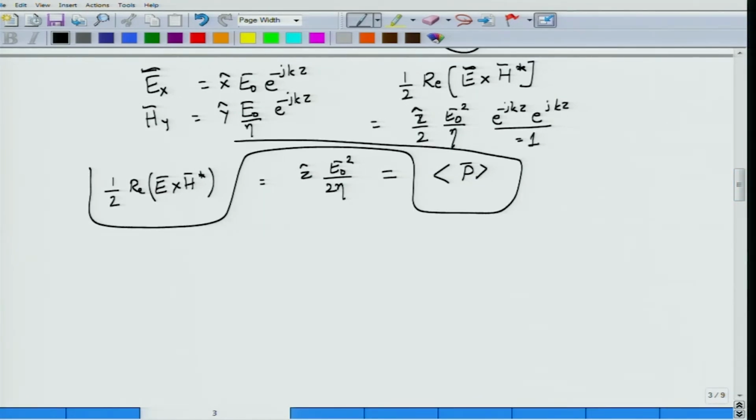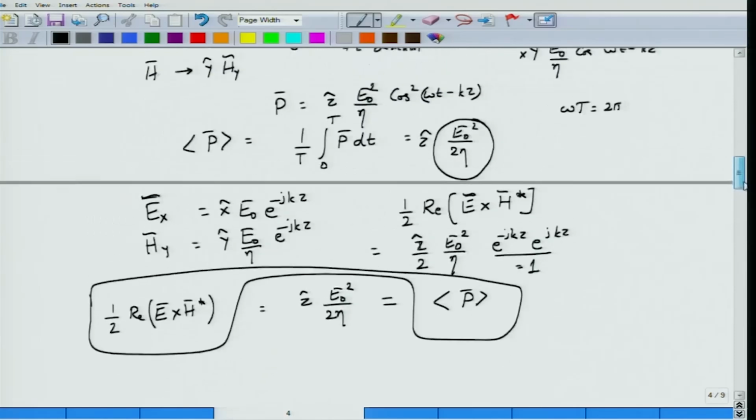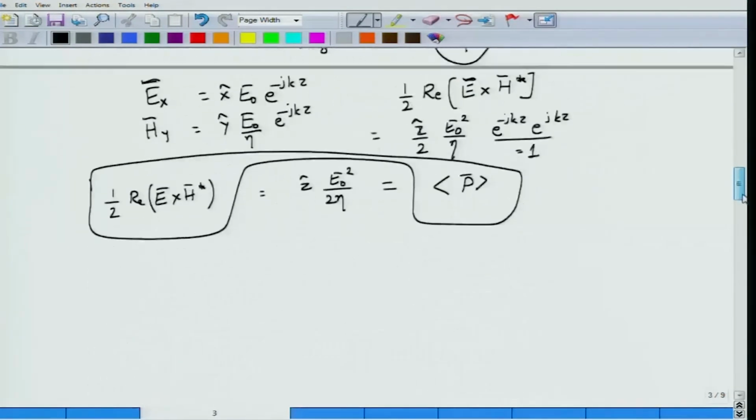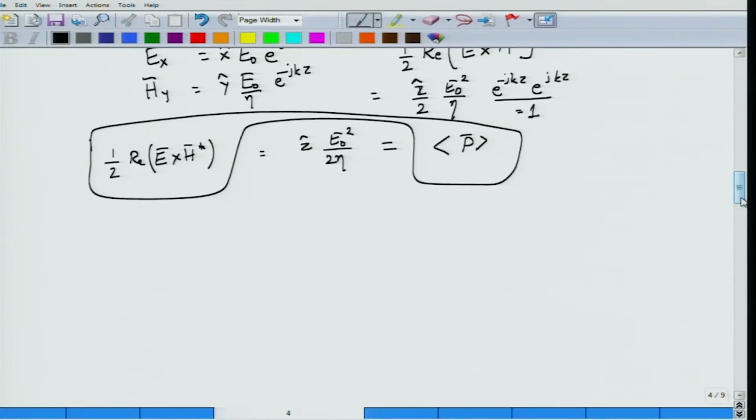So this expression is very important, and if you look at this expression now in terms of what we have obtained for the electric and magnetic field of incident and reflected wave, you will then appreciate that the average Poynting vector will be with an amplitude of half here that I need to add. It would be EOI square by 2 eta carried along by the incident wave, EOI square by 2 eta carried along by the reflected wave. The sum of these two will actually turn out to be equal to 0. So there is no net average power carried by the total electric field in front of the conductor when there is a reflection. Okay.